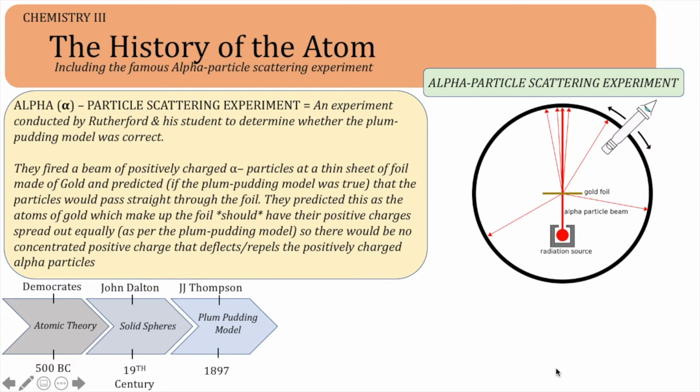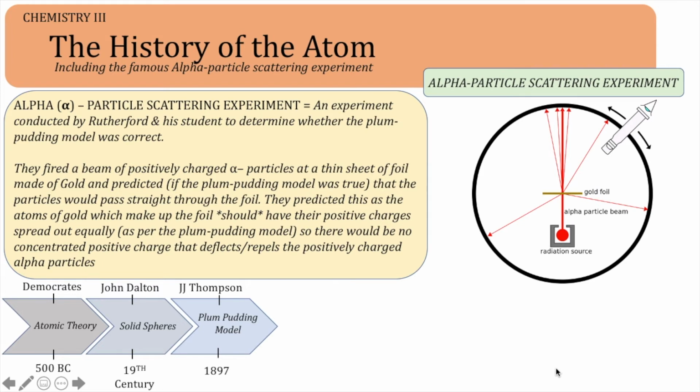The experiment found that some of the alpha particles did pass straight through the foil. However, some particles were deflected, and some particles were even sent back the way they came, as if they had just struck a particle much heavier than themselves. Rutherford is quoted to have said that this was as remarkable as firing a 15-inch shell at a piece of tissue paper and it coming back to hit you.